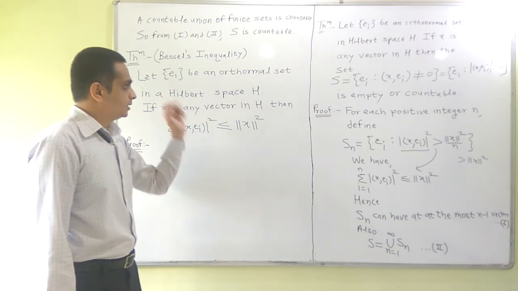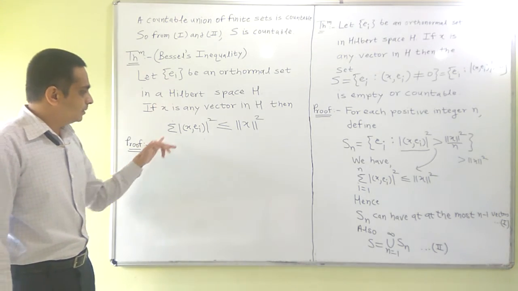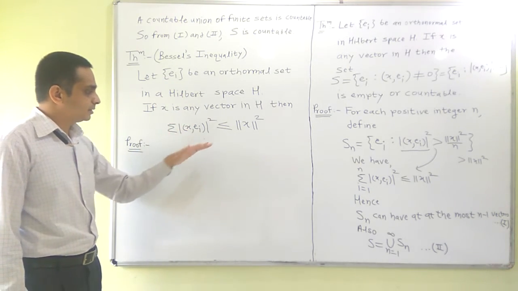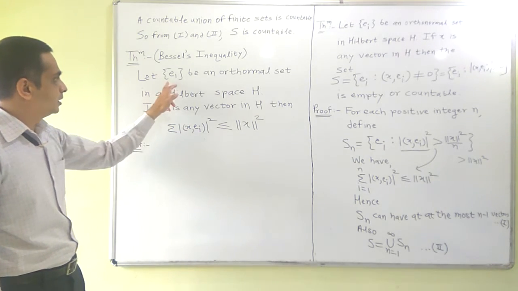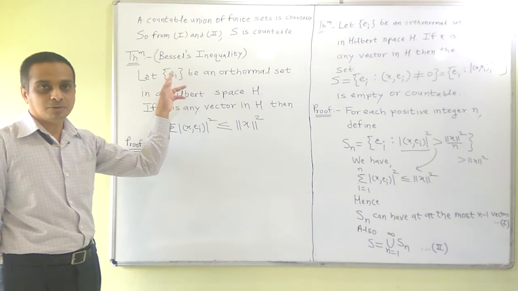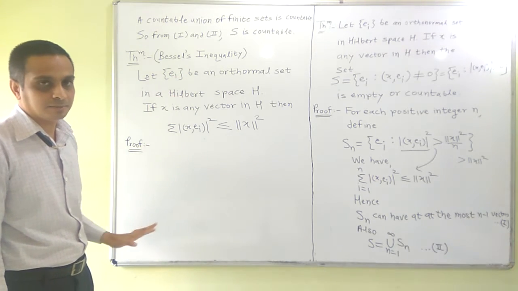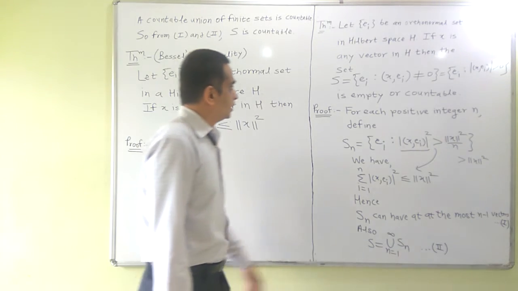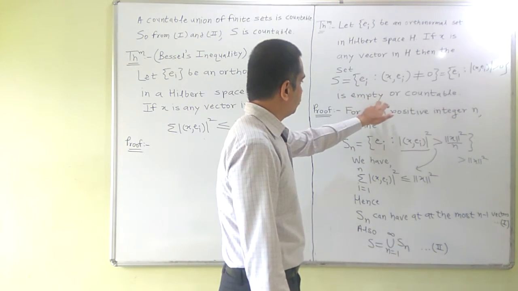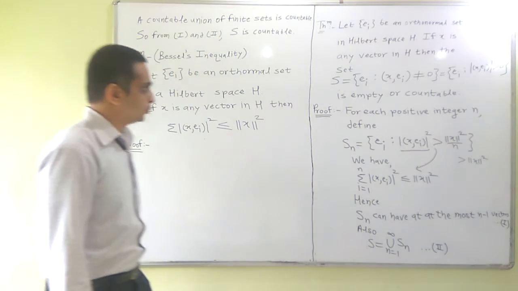For the time being, let us say this is a sum, and it will be interpreted in different ways depending on whether it is finite, empty, countable or maybe uncountable. So we are going to use this result which we have proved.